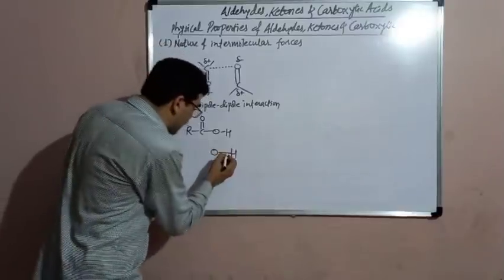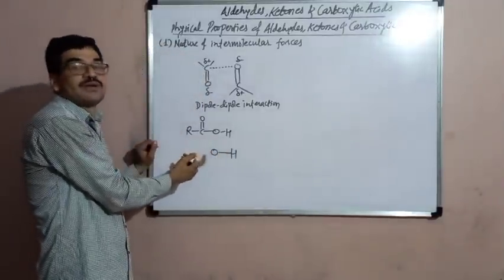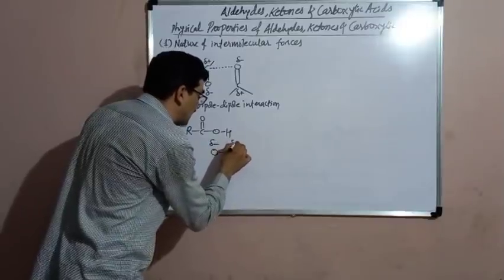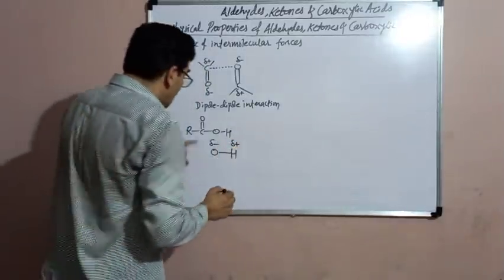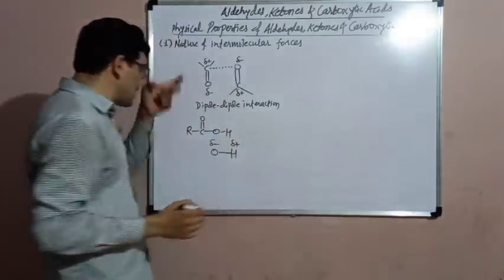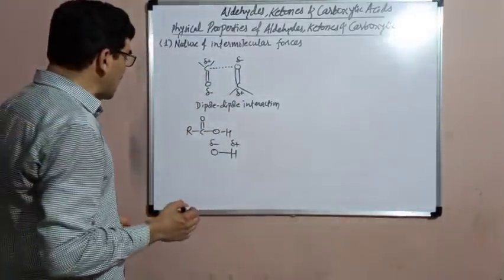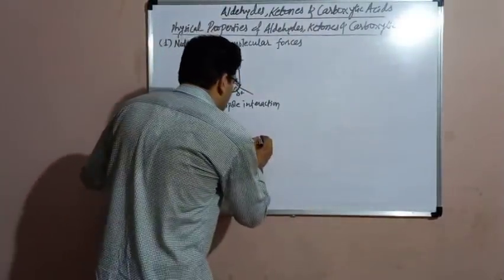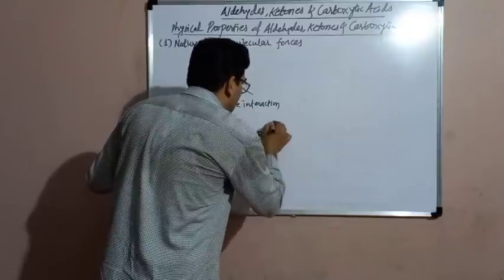Because of that, the shared electron pair is much closer to oxygen. Therefore, oxygen has a greater negative charge and hydrogen has a greater positive charge. Because of greater polarity of this OH bond, in the carboxylic acids, intermolecular hydrogen bonds are formed between the molecules of carboxylic acid.